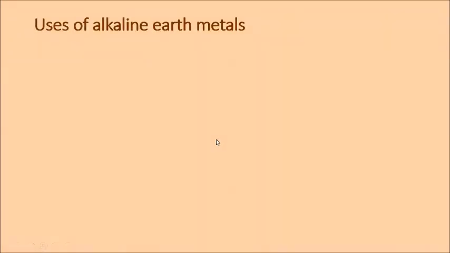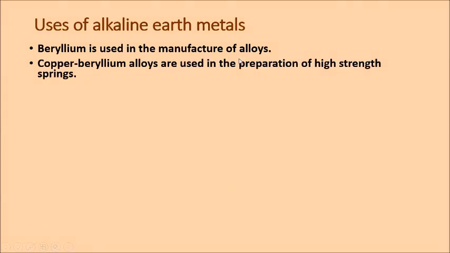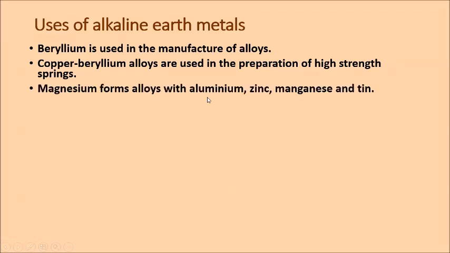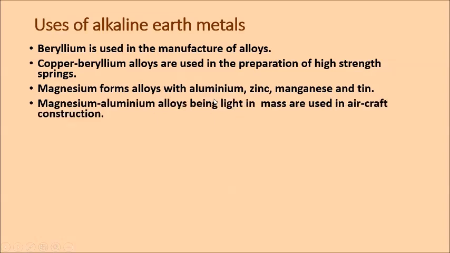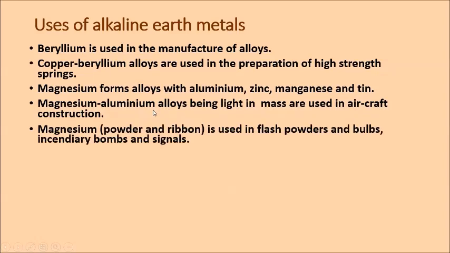Now we will see the uses of alkaline earth metals. Some of the uses only we are seeing. Beryllium is used in the manufacture of alloys. Copper beryllium alloys are used in the preparation of high strength springs. Magnesium forms alloys with aluminium, zinc, manganese, tin. The magnesium aluminium alloys are light in mass and therefore are used in aircraft construction.